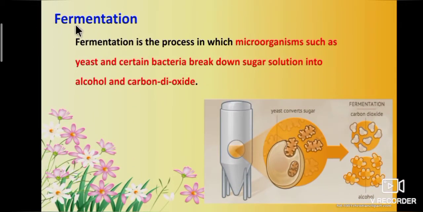Next, we will study about fermentation. Fermentation is the process in which microorganisms such as yeast and certain bacteria break down sugar solution into alcohol and carbon dioxide. It is an irreversible change. So it is an irreversible process as the alcohol formed cannot be turned back into sugar. So it is a chemical change. For example, batter to produce idli.